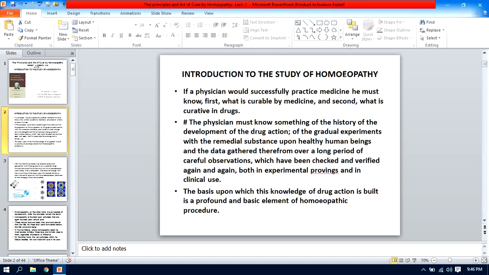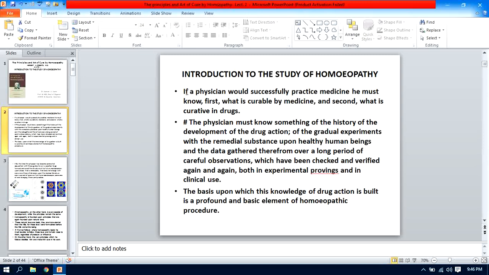Introduction to the study of homeopathy. If a physician would successfully practice medicine, he must know first what is curable by medicine, and second, what is curative in drugs.